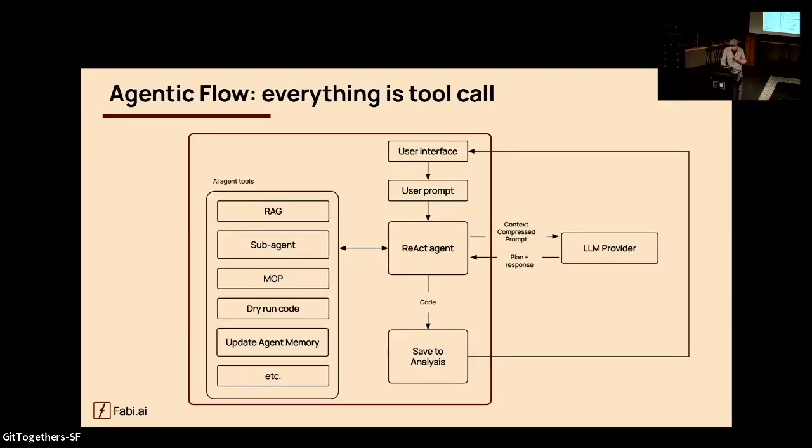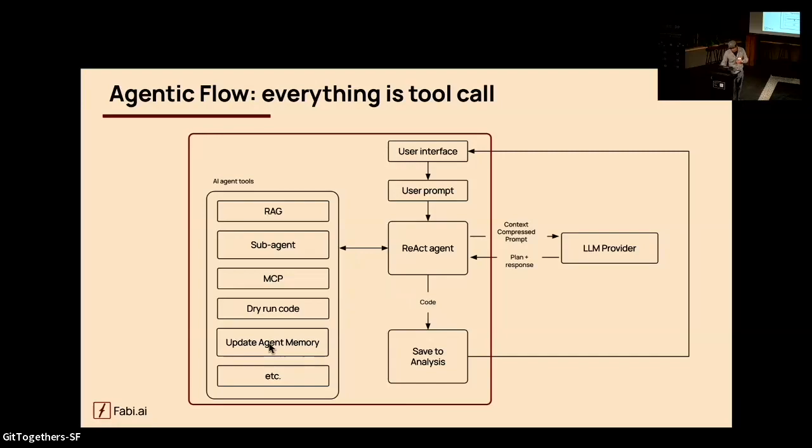And one thing to call out is that context is really important information to make sure you get the right answer. That's why we have this agent memory to keep state based on the conversation, because the user can provide more context and the agent needs to update its memory.